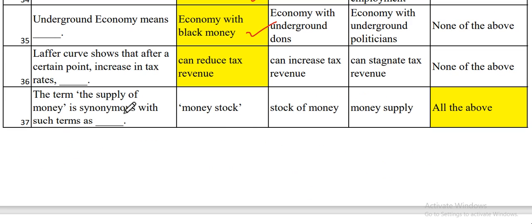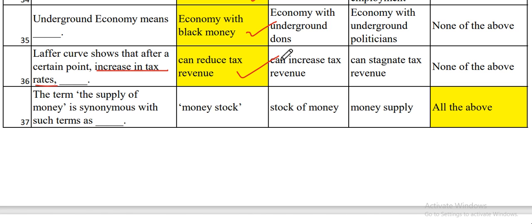Now the next one is, the Laffer curve shows that after a certain point, an increase in income tax rates can reduce the tax revenue. Use simple logic. If there are high rates of taxation, definitely most people will try to save the maximum amount of tax, because if they pay the tax, they have to spend a huge amount of money on taxation. So that's why 'can reduce the tax revenue' is the most appropriate option.